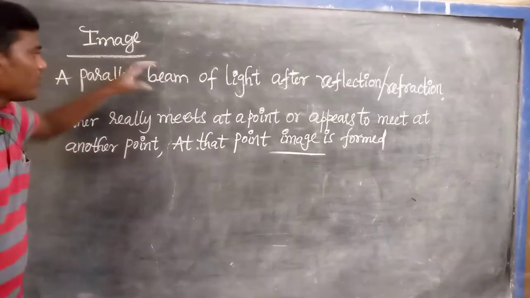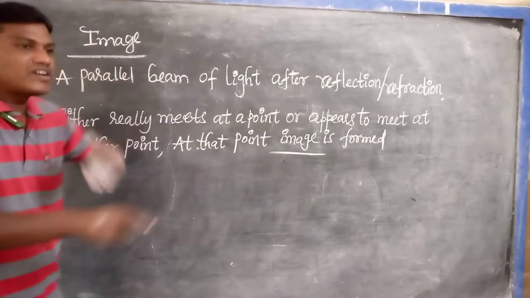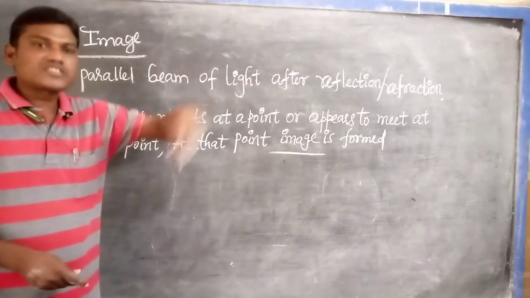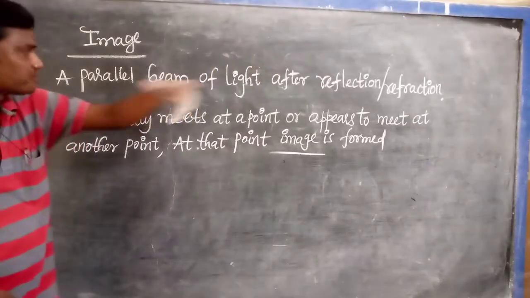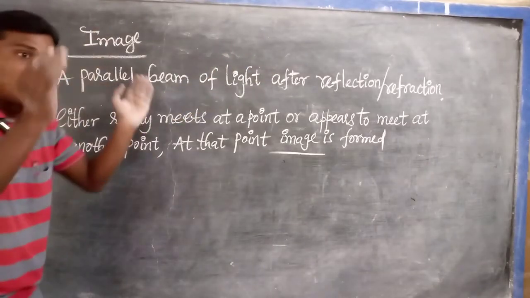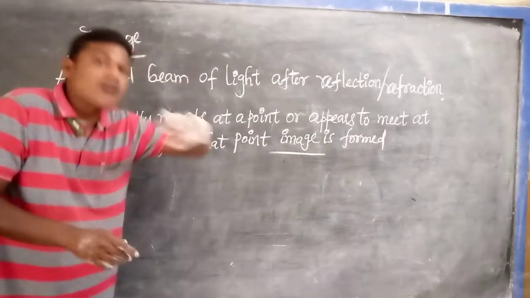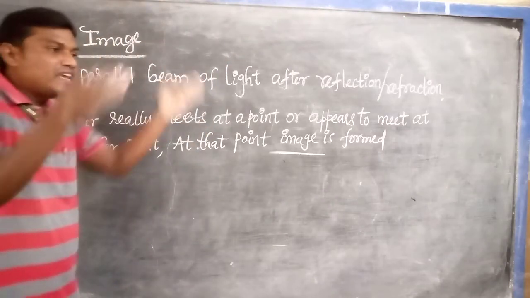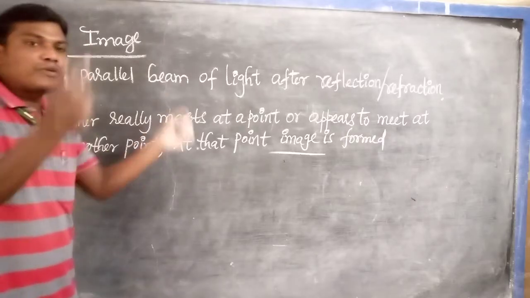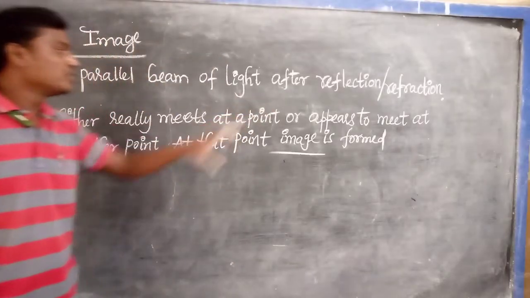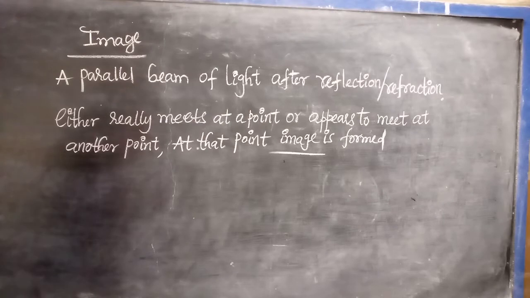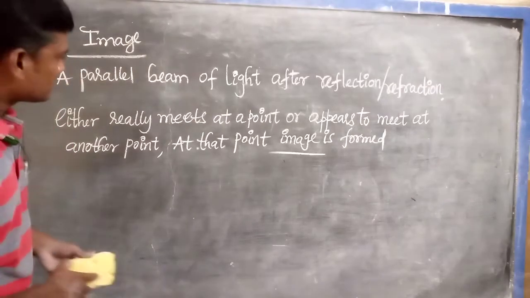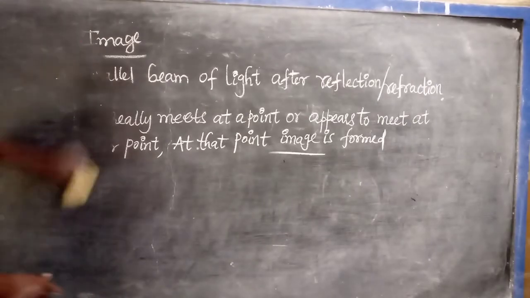So a group of light rays, after reflection by mirrors or refraction by lenses, whatever that may be, sometimes really meet at a point or appear to meet at another point. At that point, an image will be formed.